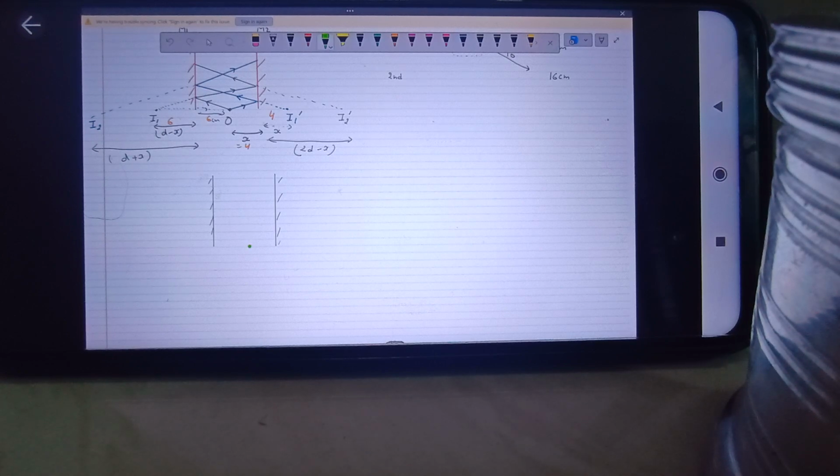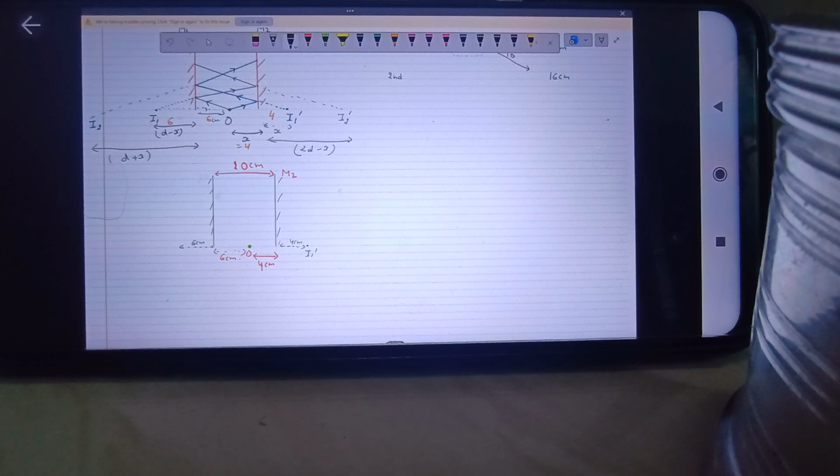Now say this is the object. The distance between the two mirrors is, say, 20 centimeter, or I'll take the same example, 10 centimeter. This is mirror M2. The object is at a distance of 4 centimeter from M2 and 6 centimeter from M1. Now tell me, the first image formed in M2 will be how much behind M2? 4 centimeter. Is this clear to everyone? And this distance is 6 centimeter.